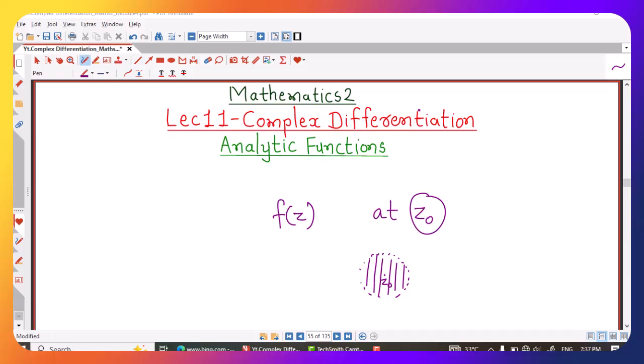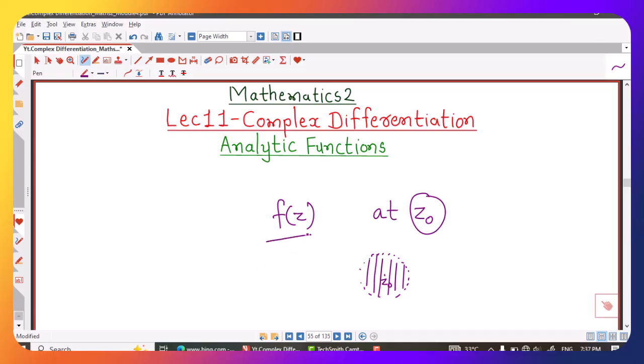In previous lecture we have understood the meaning of analytic function, and now we know that if we have some function say f of z, then it is analytic at some point z0 if there exists a circle with center z0 and with some radius say r, such that function is differentiable at every point inside that circle, and the set of all points inside the circle is called neighborhood of point z0.